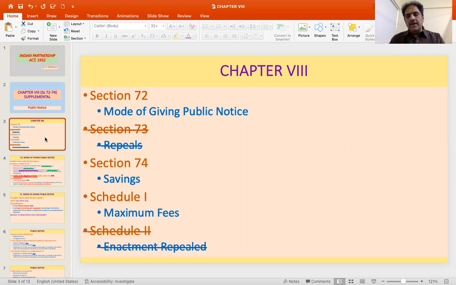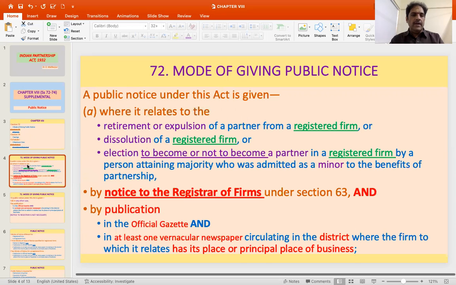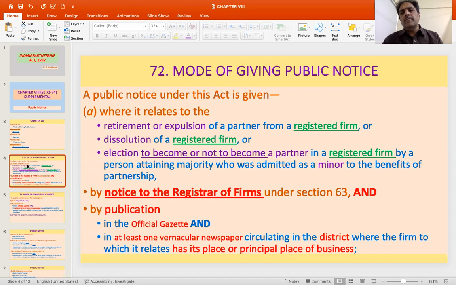So that is retained. Then schedule 1 talks about the maximum fees that can be levied. Then schedule 2 was about the enactments repealed, and that was also repealed along with section 73. So section 73 dealt with those repealing acts, and that has been repealed by the repealing act. Then first, let us see mode of giving public notice.